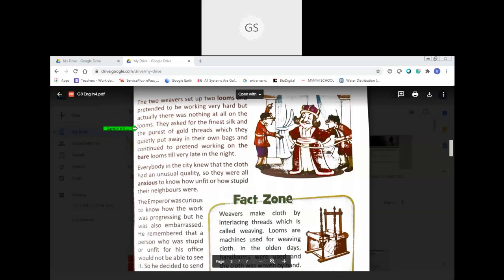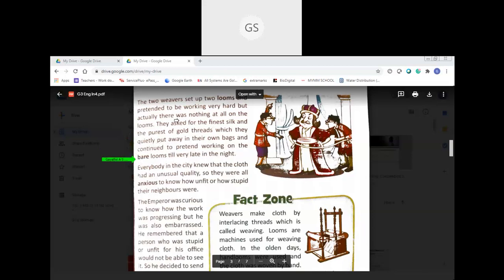They asked for the finest silk and the purest of gold threads, which they quietly put away in their own bag and continued to pretend working on the bare looms till very late in the night. What happened?